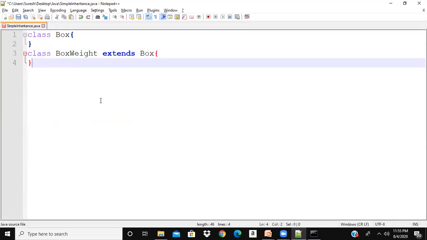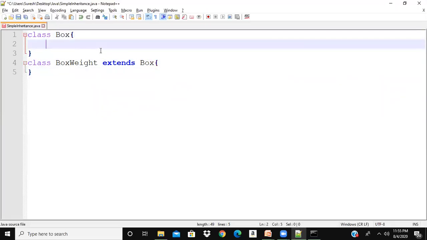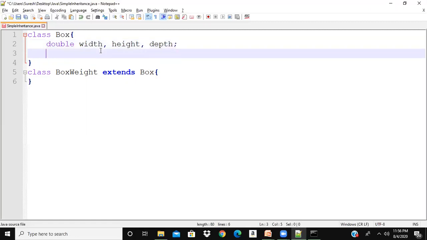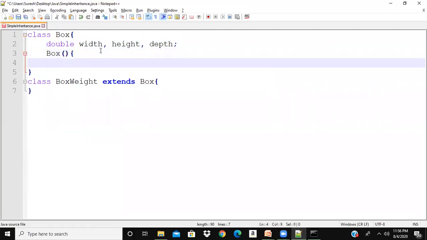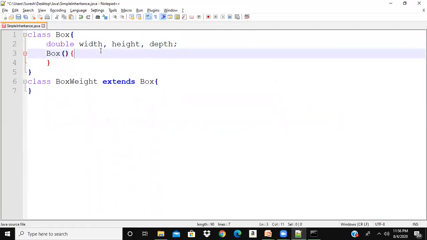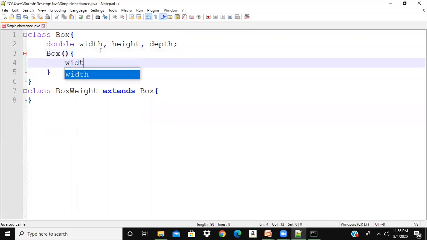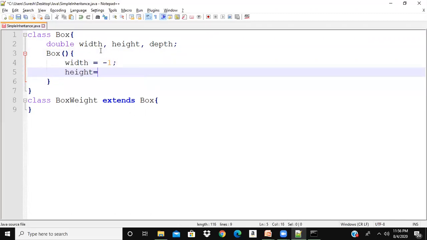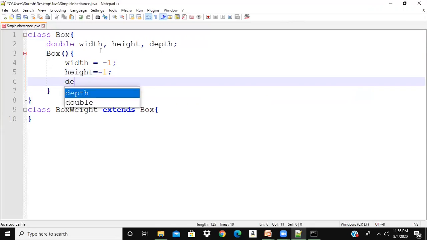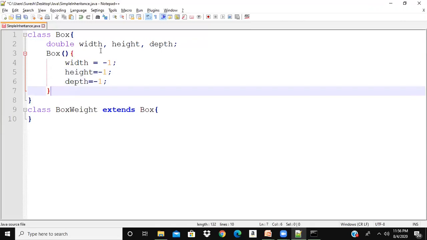First of all, let me define some constructors in the Box class along with the variables. The instance variables are double width, height, depth. I want to write a default constructor, where I initialize width as -1, height equal to -1, and depth equal to -1. That is my default constructor.